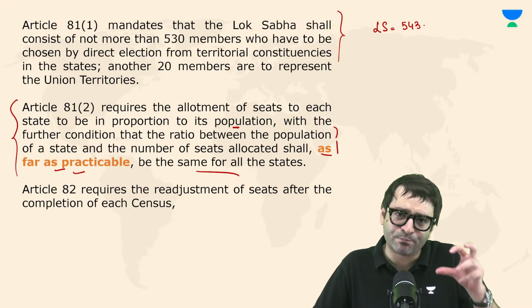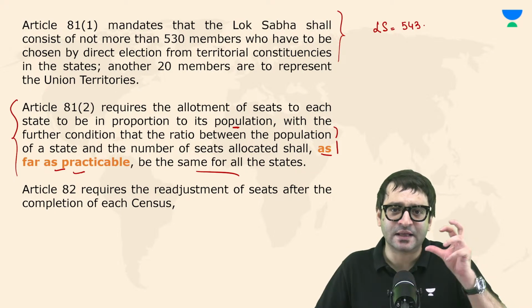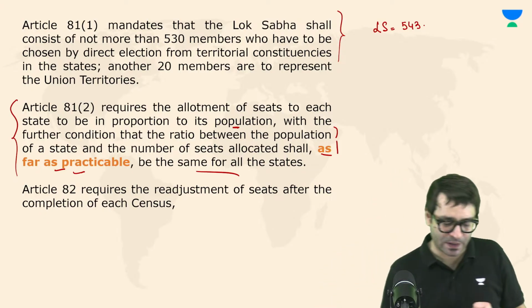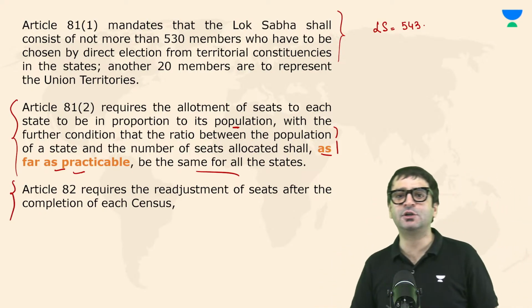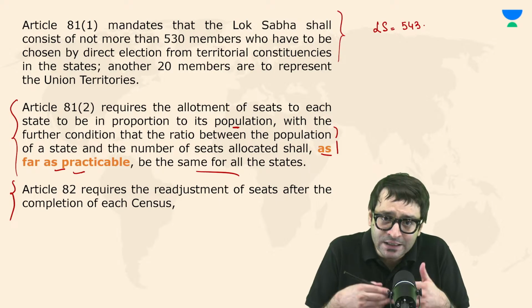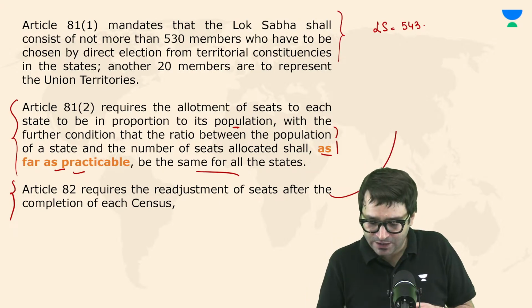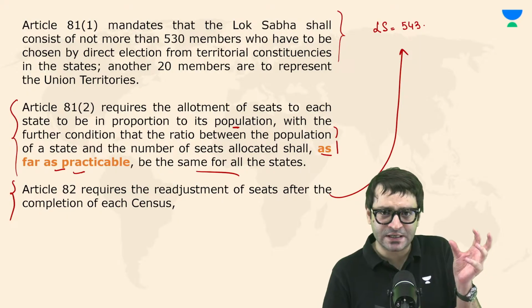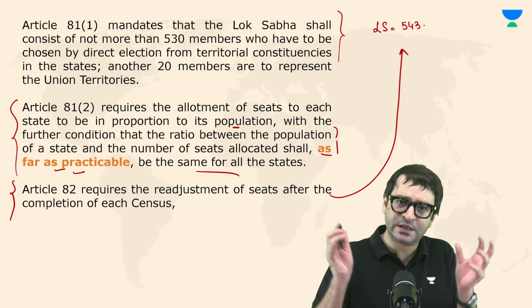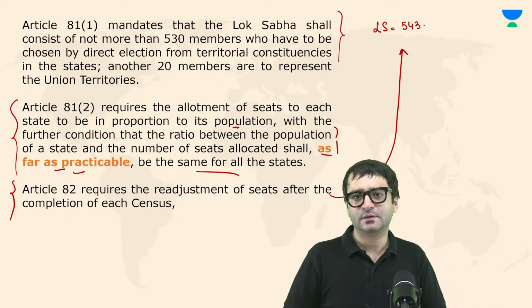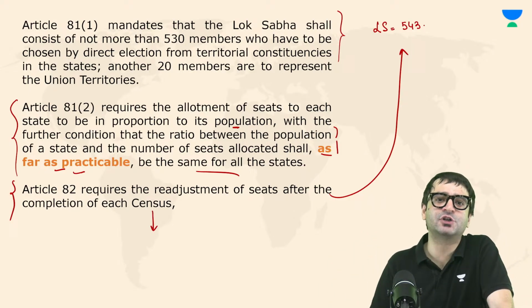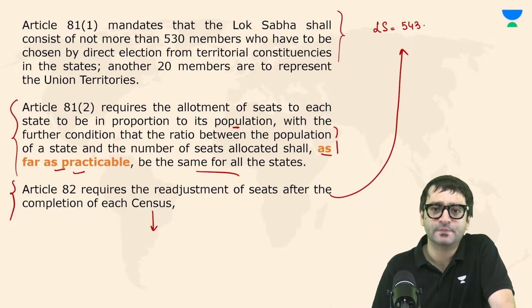Which means as the population increases, the number of MPs should also increase. And that is why the Constitution says under Article 82 that we have to do readjustment of seats, called delimitation. Readjustment in the sense as the population increases, the number of seats should also increase. Which means after every census, there has to be this readjustment called delimitation.